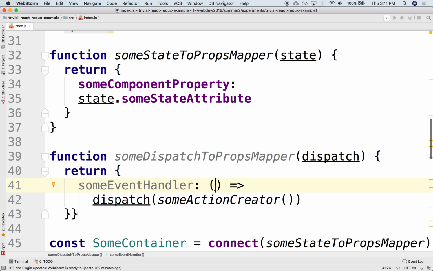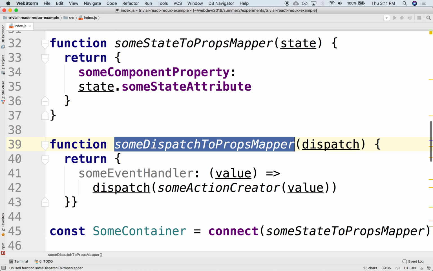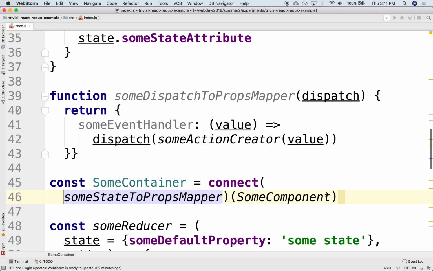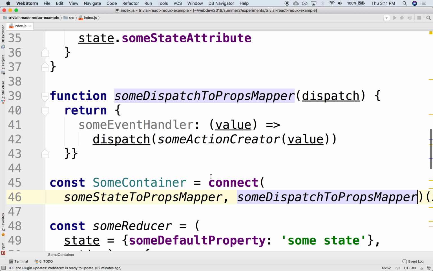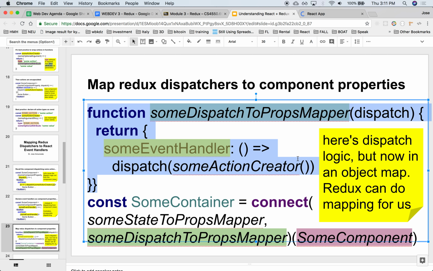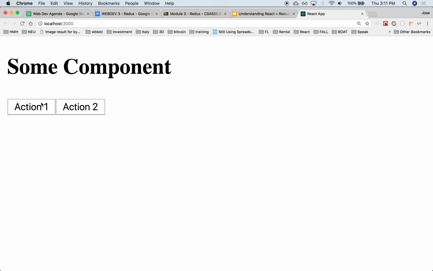It had the attribute, it had the value here, that we're going to pass as argument. And now we use that dispatch mapper, and just like we had used the state to property mapper, we can now pass also the dispatch to property mapper. Okay. All right, let's see if we broke something. Okay, it still works.